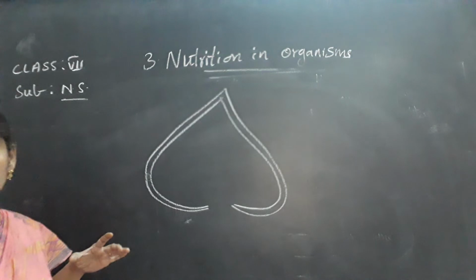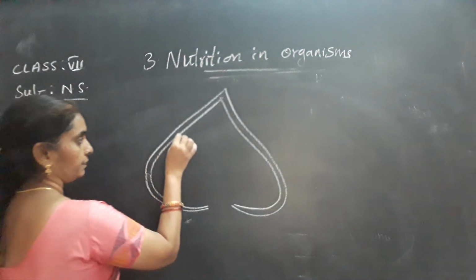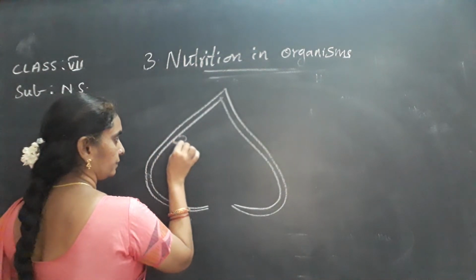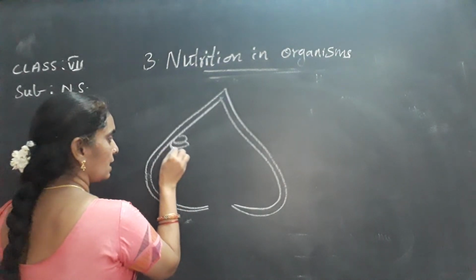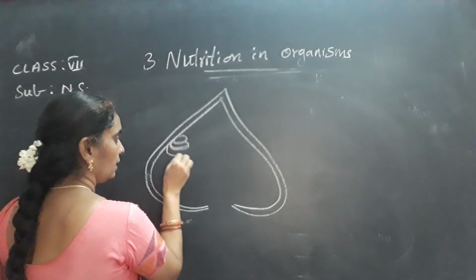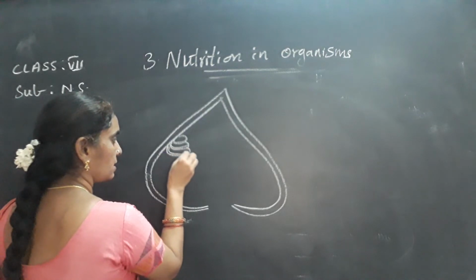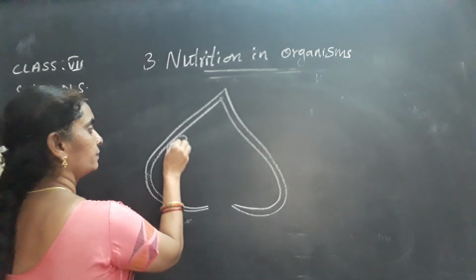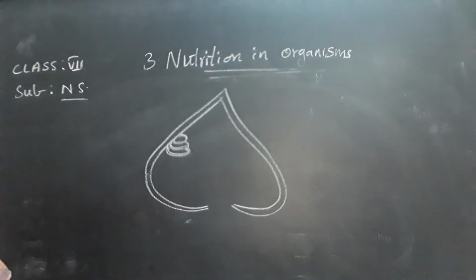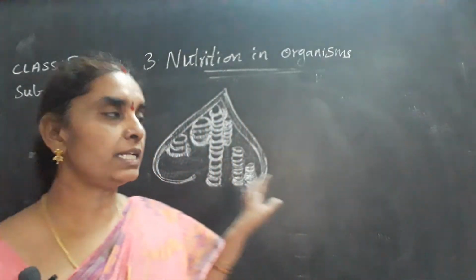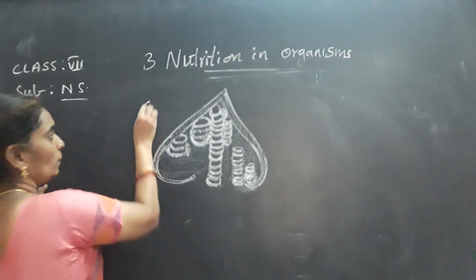So they are arranged like this, children. Okay, these are chloroplasts. Okay, I'll show you now. See children, this is a chloroplast.